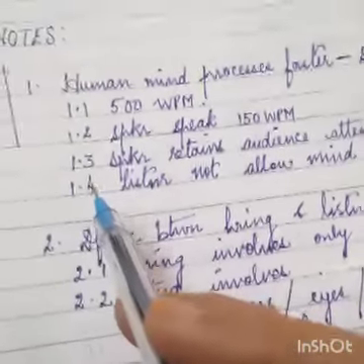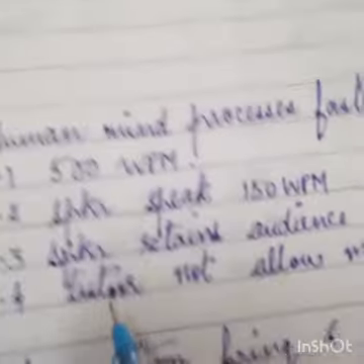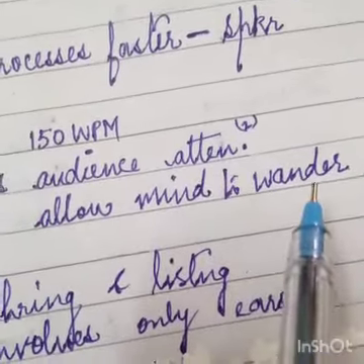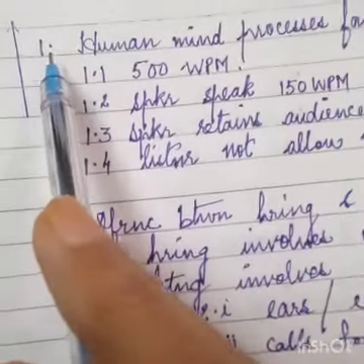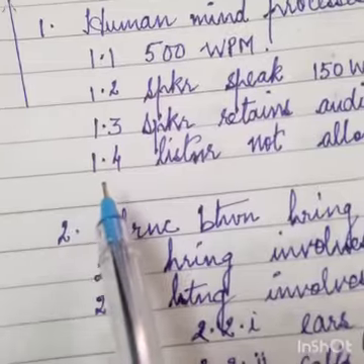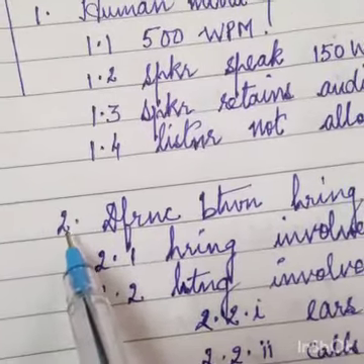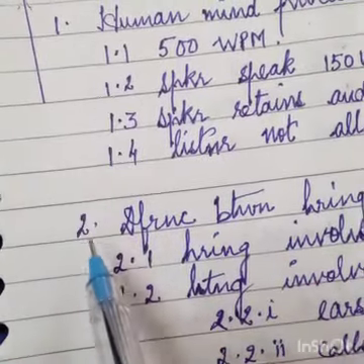Next, I have gone again to 1.4. I have written here, listener, not allow mind to wander. So these 4 subheadings I have given for the first heading. Now children, 1 line space I need to give, then I would have to come to the second heading, which should be underneath number 1 exactly.